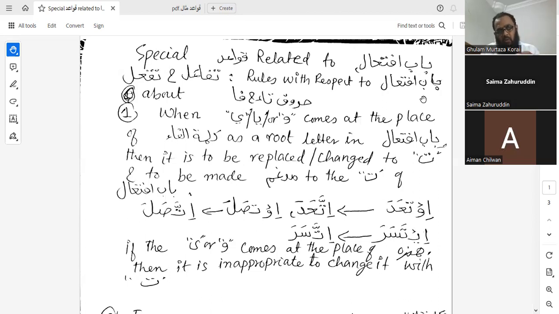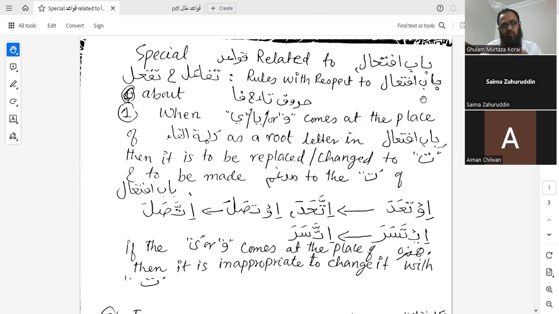So that waw or ya is going to be changed into ta, and definitely then there will be idgham. That will be made mudgham to the second ta, that is the ta of bab ifti'al. The first ta will be mudgham, and the second ta will be mudgham fi. So then there will be idgham. This is the crux of the rule or qaida.